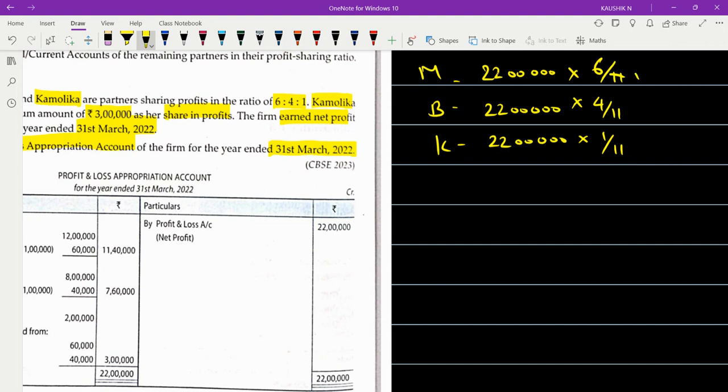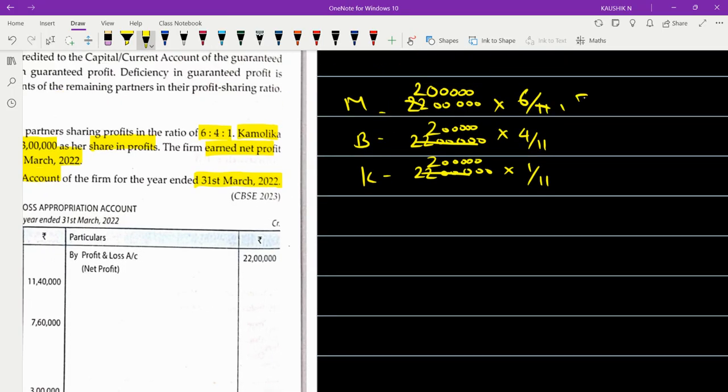So 11 twos are 22, so it is 2 lakhs. So 2 into 6 will give you 12 lakhs. And here 8 lakhs. And over here 2 lakhs.